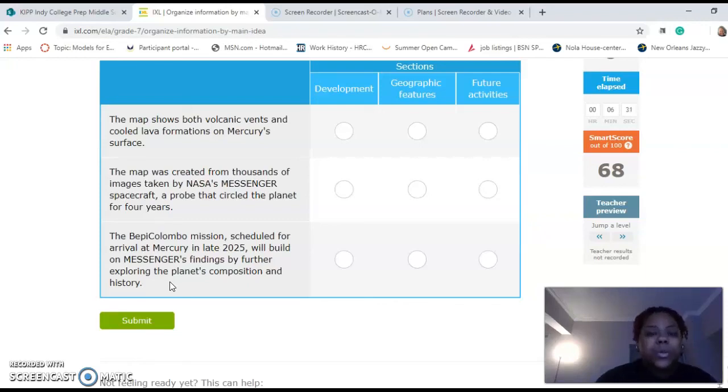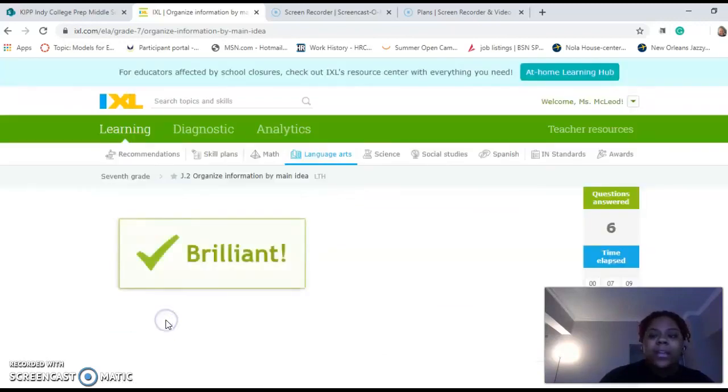All right, so this one is a little tricky. We're going to work this one out of order again. So I think this one is future activities. They give us late 2025 as the keyword, and scheduled. I'm going to take a guess and say that this one is development. We have created and probe, circled the planet for 4 years. And then the map, development. No, I'm sorry, geographic features. It lets us know where it is, and let's see where we are at.